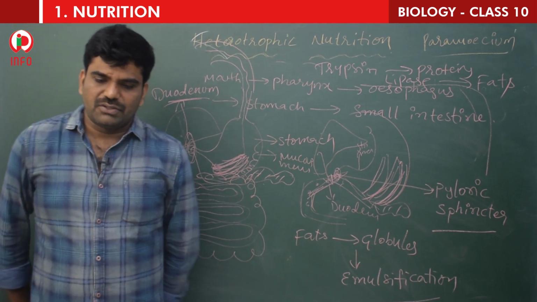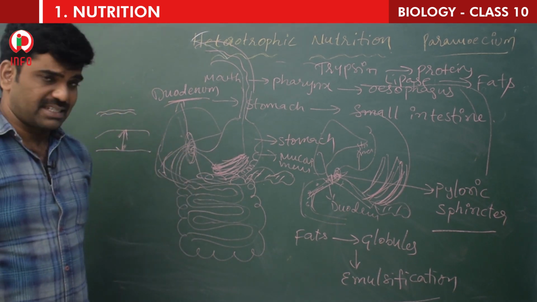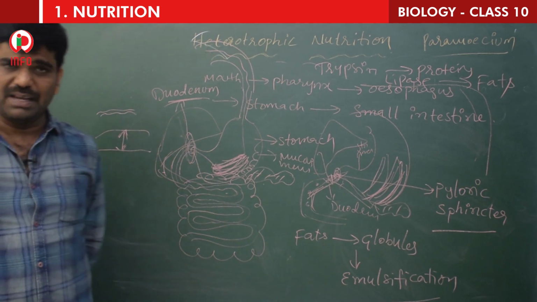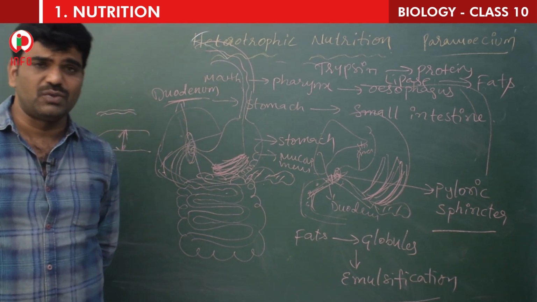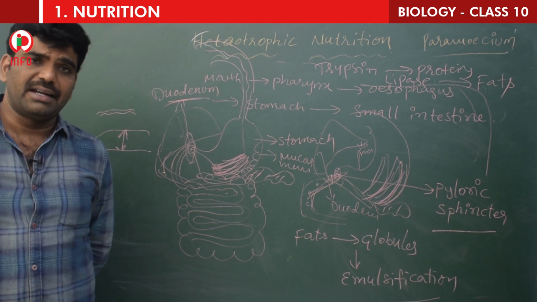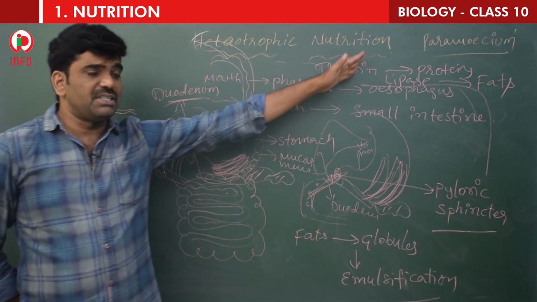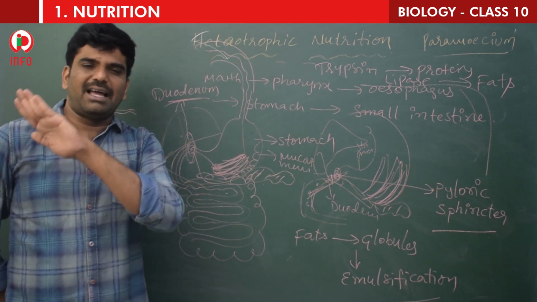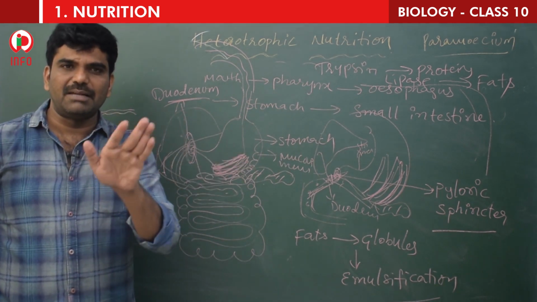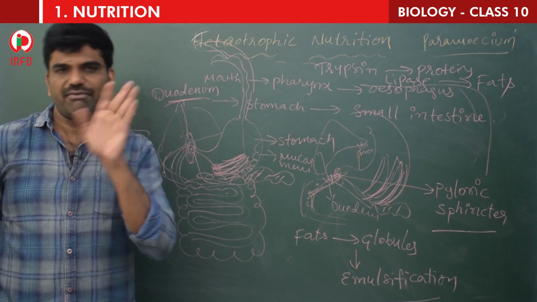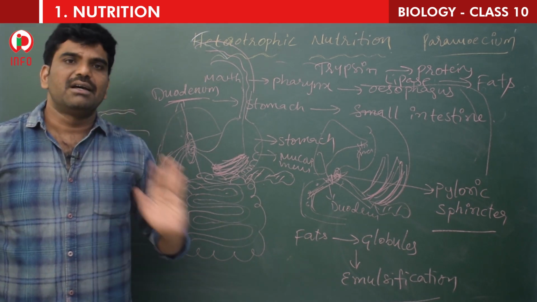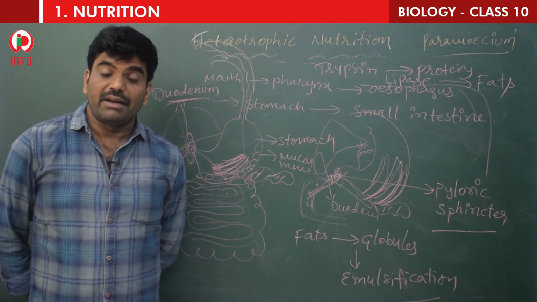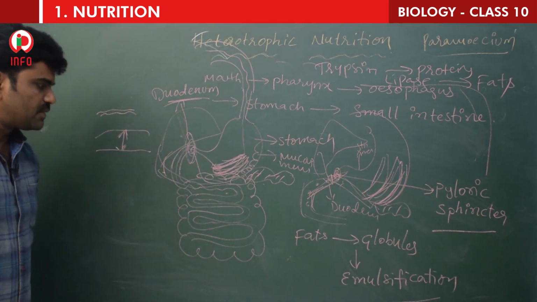Okay, right. So next one, let's go for the small intestine, the walls of the small intestine. We have seen the pancreas releases a juice called pancreatic juice, which contains the enzymes trypsin, which digests the proteins, and lipase, which digests the fats. And bile has no enzymes, but bile helps in the emulsification of fats. What is emulsification? Conversion of fats into small globules. Yes or no? Right.